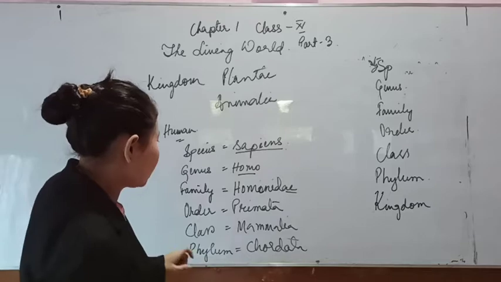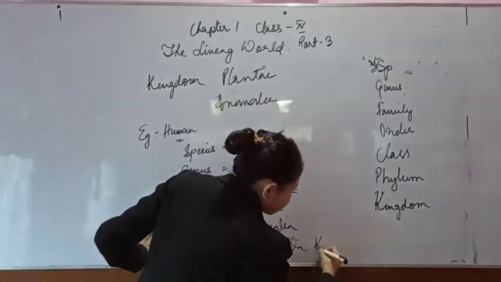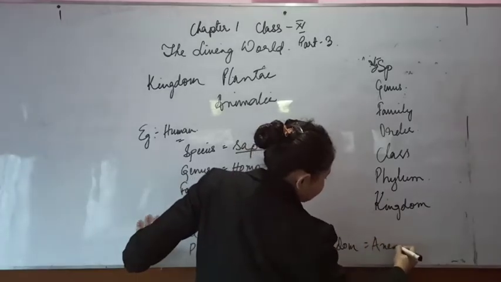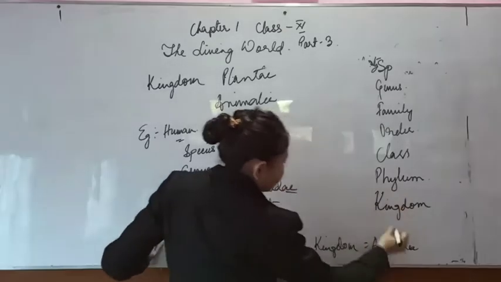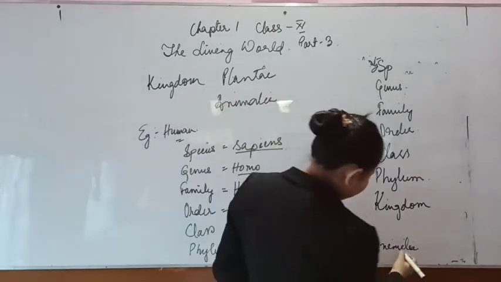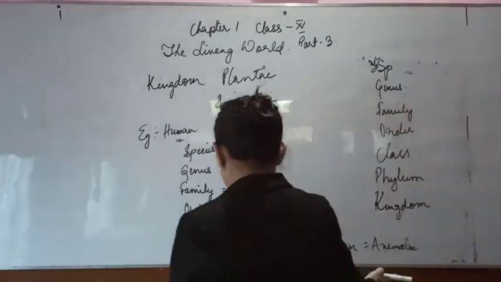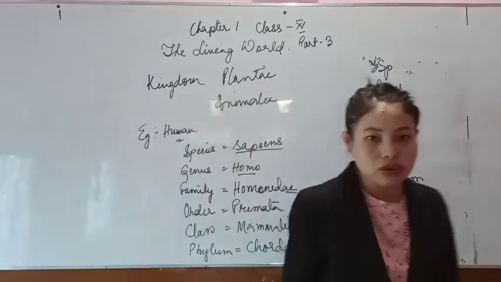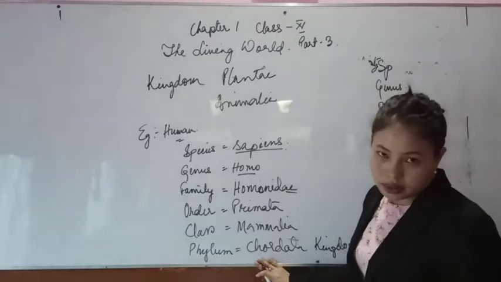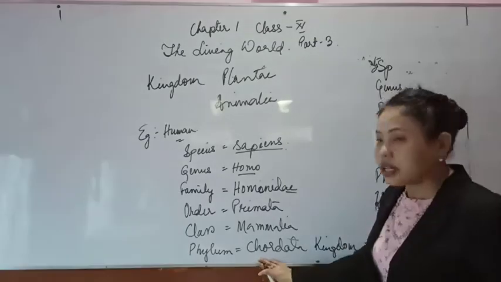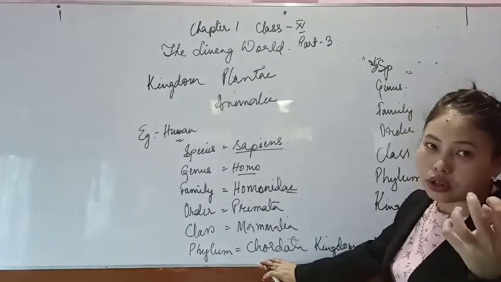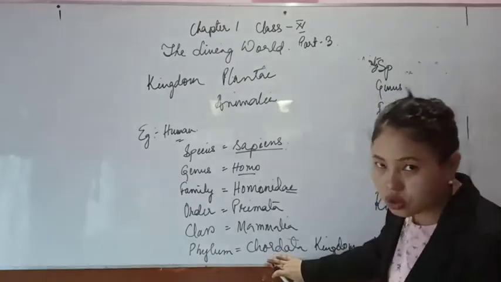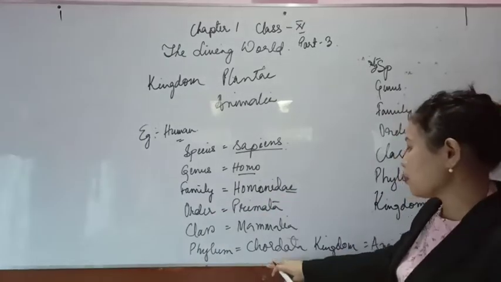the backbone. And what is the kingdom? Kingdom is Animalia. So see, human beings belong to animals. We are animals. Cow is also an animal. Dog is also an animal. We belong to Chordata, right? We have a dorsal notochord. But take an example, cockroach or earthworm. Do they have a dorsal notochord? No, so they belong to another category.